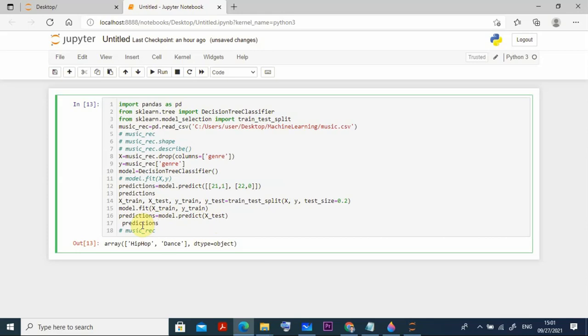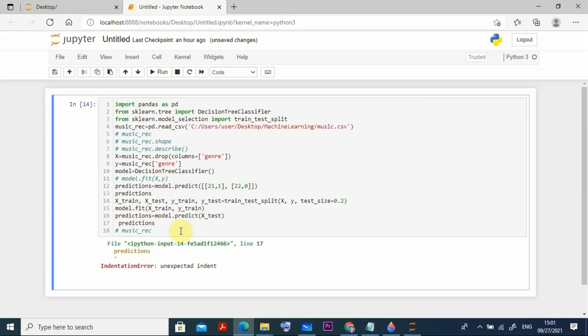Okay, then what I have to do, I have to go for a comparison for the accuracy. I have to go for a comparison of this accuracy. Then for that, by running this also you can get it now. Control enter, you can get it here. Yes, I think the line number 7 predictions is not required.